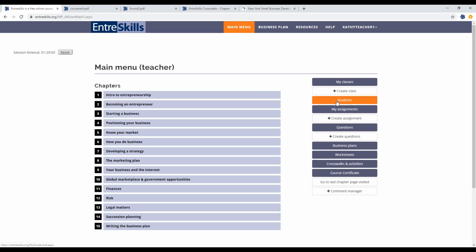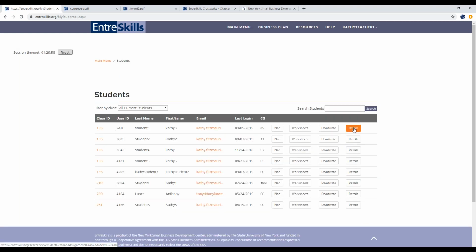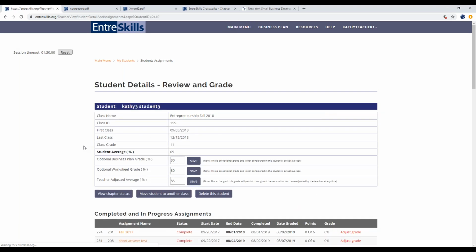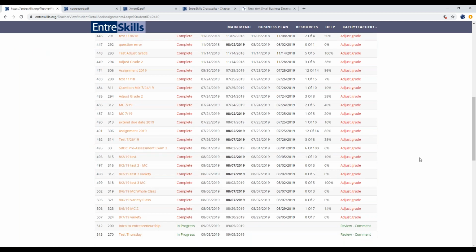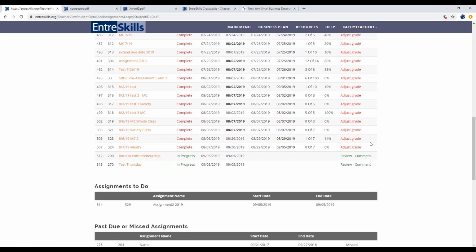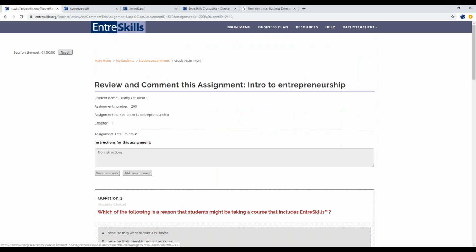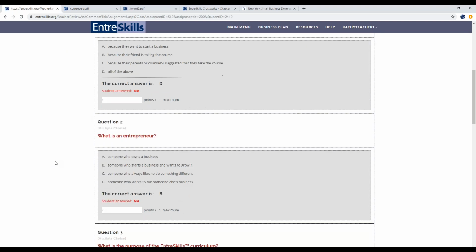And again, you can also do that by going to the students list, clicking on details. You can adjust grades from here. You can see these two assignments are still in progress. The due date and time hasn't been reached yet. And here you're able to review what the students have done so far.